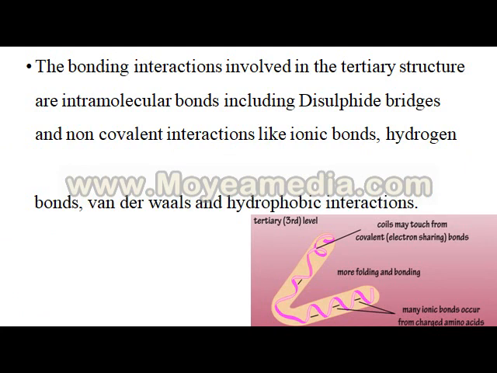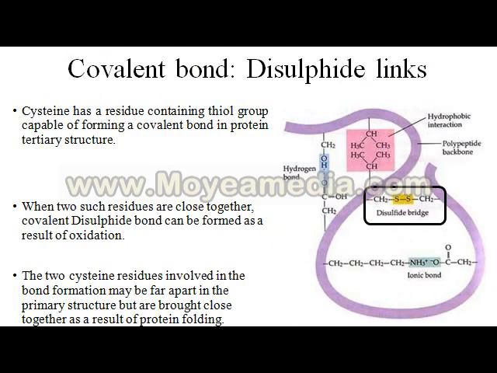The bonding interactions involved in the tertiary structure are intramolecular bonds, that is, bonds within the same structure, including disulfide bonds and non-covalent interactions like ionic bonds, hydrogen bonds, and van der Waals bonds, as well as hydrophobic interactions. Let us discuss them one by one. First, the covalent bond in the tertiary structure of the protein.